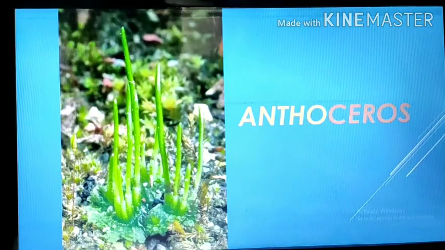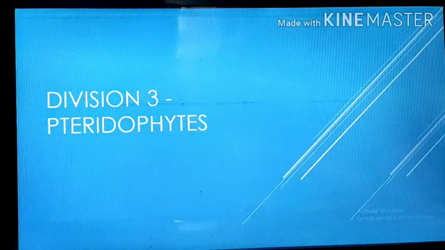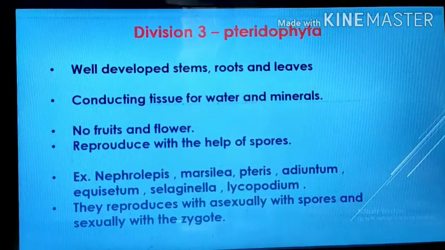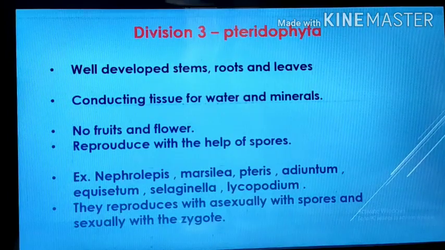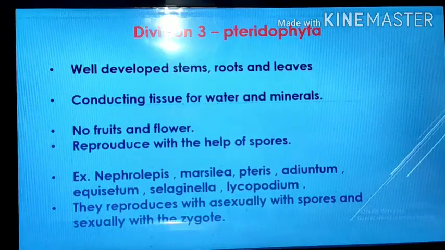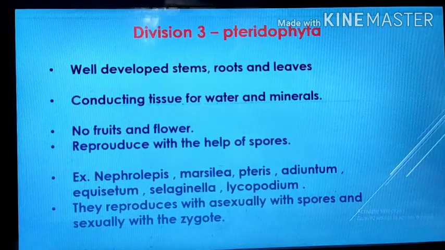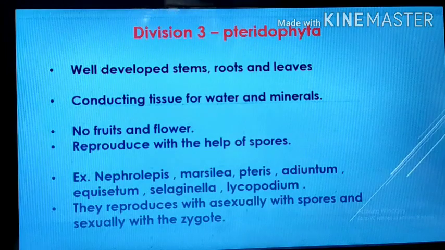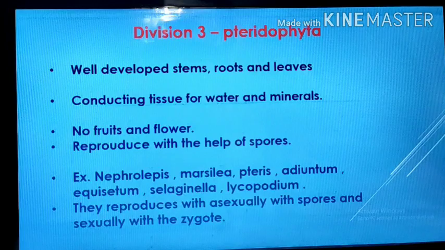Then see the next division, that is the third division, of pteridophyte. The P is silent in pronunciation. See, you have to pronounce it like teridophytes. This is the third division. And what are the characteristics of pteridophyte? See, these are well developed, having stem, roots and leaves.